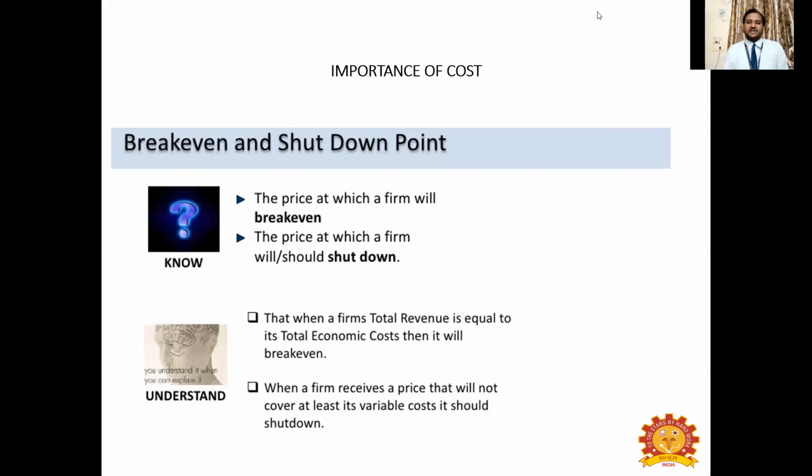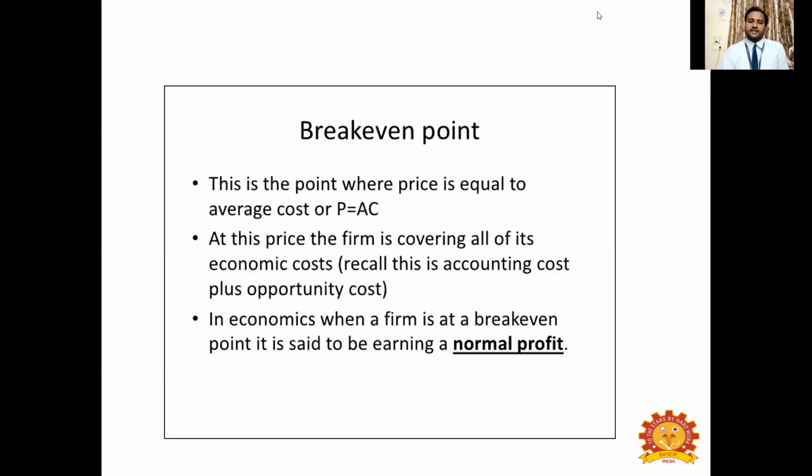What happens here? You are making this cost even to the revenue. That means you are taking all the costs that you have incurred so far in your business, right? So that point is called the break-even point, right? That point is denoted by point E. And another one is, as I told you, in a break-even point, when a firm's total revenue is equal to its total economic cost, then it will break even. When a firm receives a price that will not cover at least its variable cost, it should shut down, right? I will tell you now.